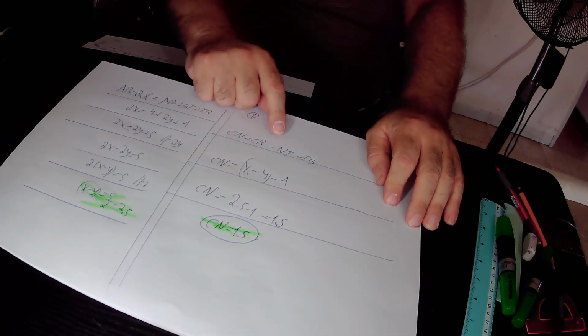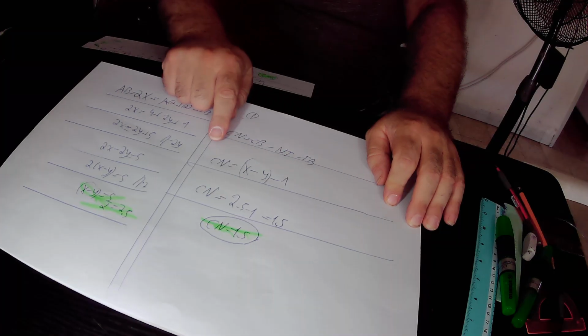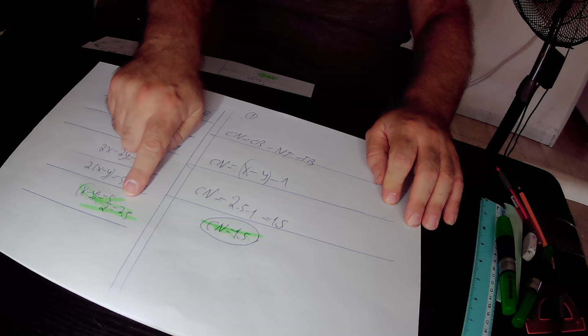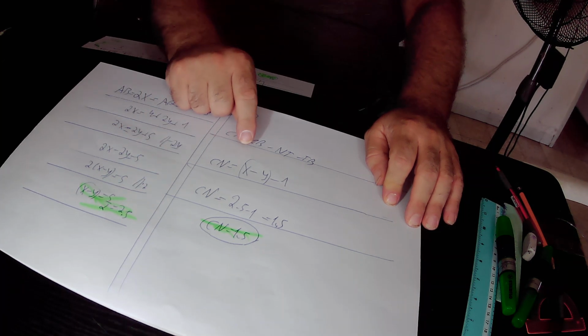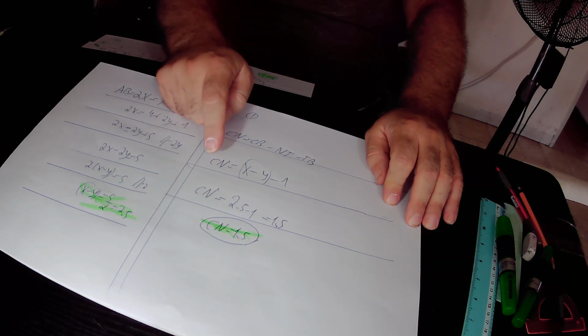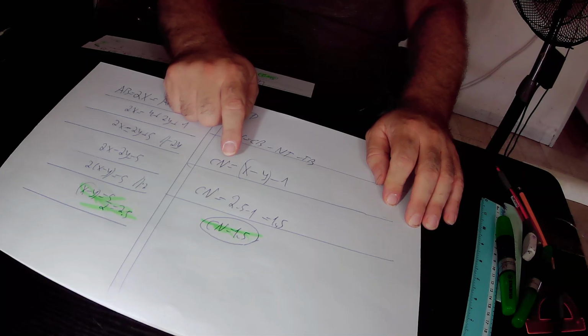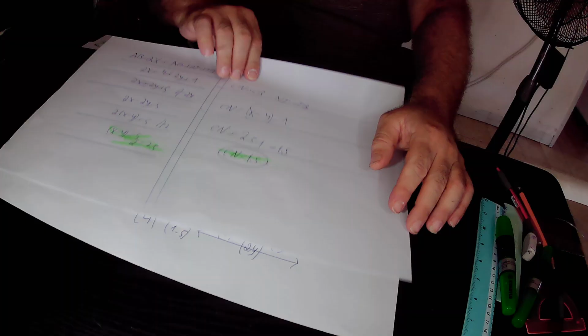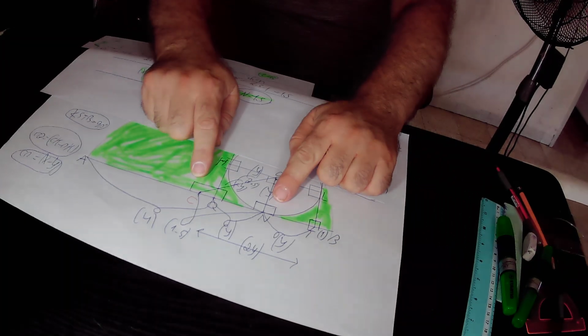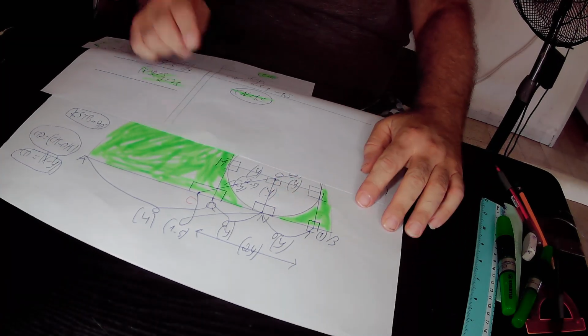CB is x, NT is y, and TB is 1. So in total, we found that CN equals x minus y minus 1. x minus y is 2.5, so we substitute x minus y by 2.5. So in total, CN equals 2.5 minus 1, and 2.5 minus 1 is 1.5. So in total, we found that the length of this line segment CN is equal to 1.5 units in length.